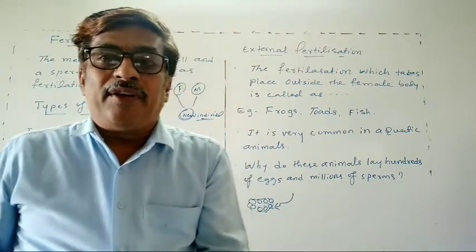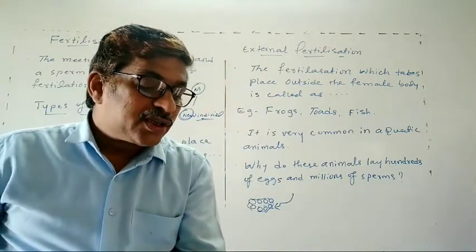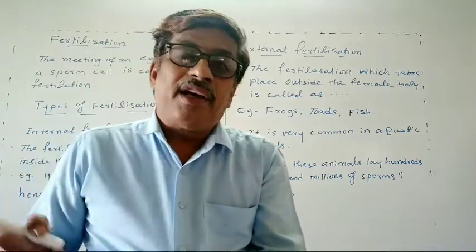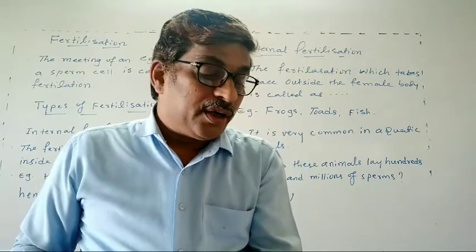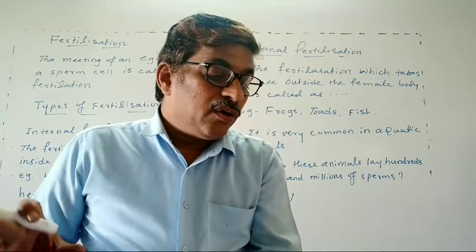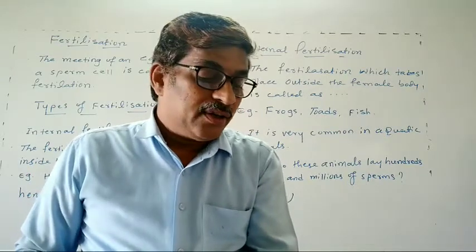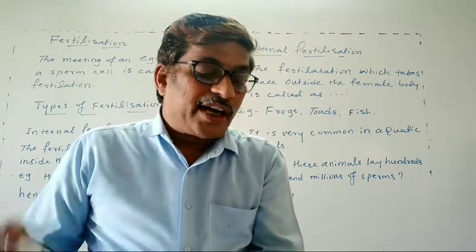Now, one more activity is given to you: to observe the eggs of a frog, lizard, and butterfly. So visit a garden near your home or school. Look for the eggs of frogs, butterflies, and lizards, and observe the eggs carefully.